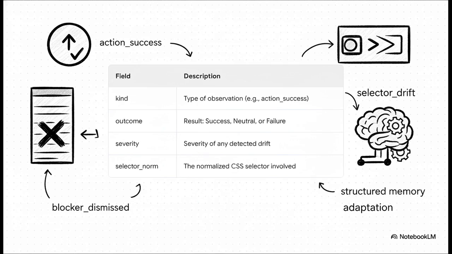The kind of observation tells the whole story. Was it a simple action success? Or maybe a blocker dismissed, which confirms the agent correctly handled a pop-up? But the real game changer here is selector drift. This logs when a button the agent knew about has moved or changed on the page. Now that's not just an error, that's contextual gold. It's what allows the agent to adapt and learn instead of just failing, which makes it incredibly resilient.